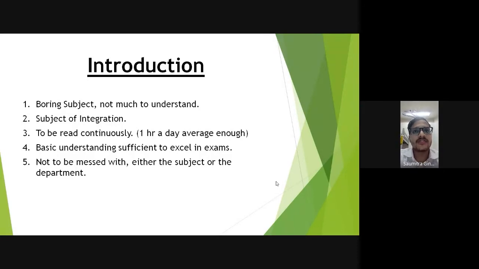See, ENT and Ophthal, if you miss the postings or if you have less attendance, you can manage somehow, but PSM won't spare you. So you try to maintain your attendance. Try not to take any grudges with any of the teachers from the PSM department, and also don't take the subject very lightly, because most of the students who fail in any of the subjects, it's in PSM only. Like maximum students pass in ENT and Ophthalm, it's the PSM which gets stuck.